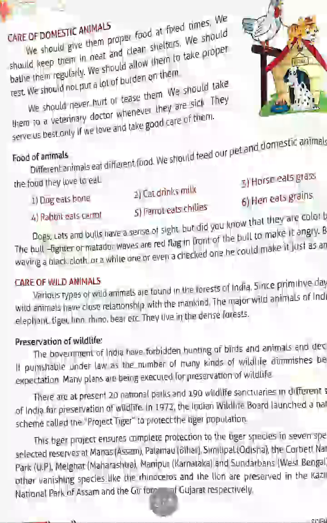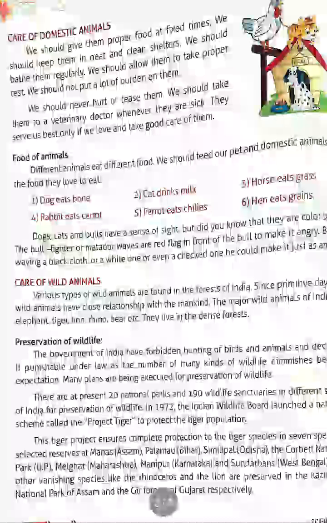This Project Tiger ensures complete protection to the tiger species in 7 specially selected reserves at Manas, Assam; Palamu, Bihar; Simlipal, Odisha; the Corbett National Park, UP; Melghat, Maharashtra; Manipur; Karnataka; and Sundarbans, West Bengal. The other vanishing species like the rhinoceros and the lion are preserved in the Kaziranga National Park of Assam and the Gir Forest of Gujarat respectively.